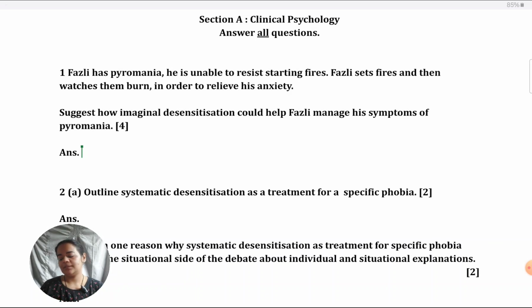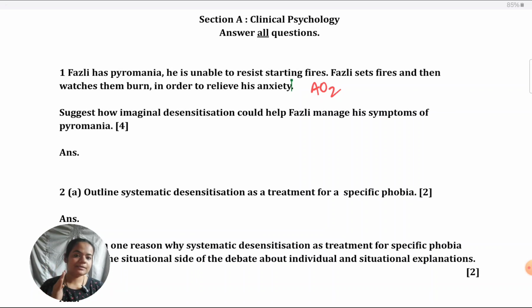How you need to read this question is, first look at the fact that there is a situation. Even without reading it fully, you can see that there's a situation. Meaning it's an AO2 application type of question. Whatever you've learned in the textbook, you need to link that knowledge to this situation to gain marks.